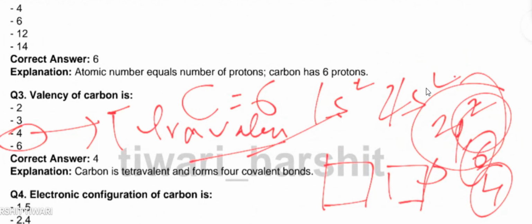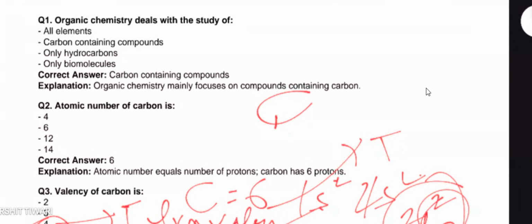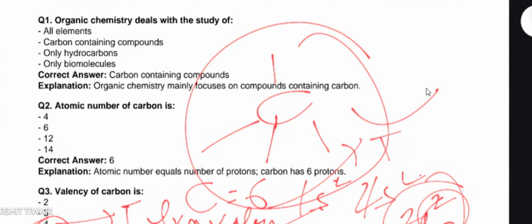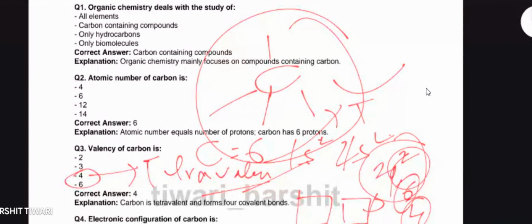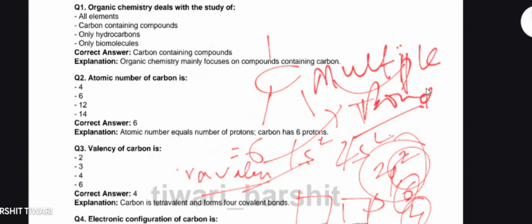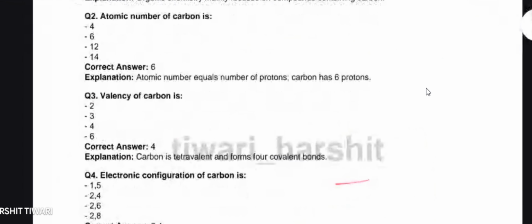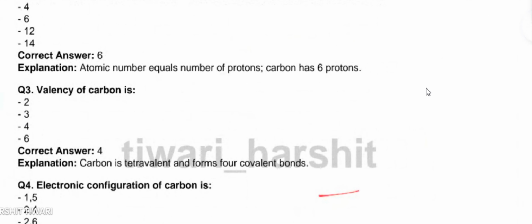Because of this tetravalency, carbon has a tetrahedral structure. Like in methane, you can see 1, 2, 3, 4; that is the tetrahedral structure of carbon. This structure is mainly because of the valency of the carbon atom. Also, due to this valency, carbon forms multiple bonds with other compounds and has a tetrahedral shape. So here the correct answer is that the valency of carbon is 4.